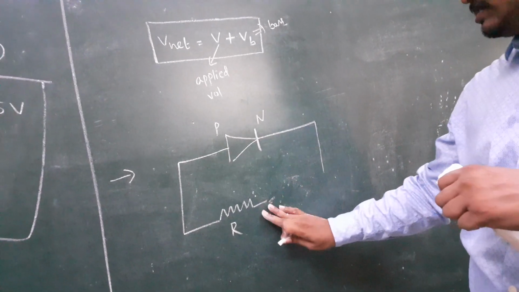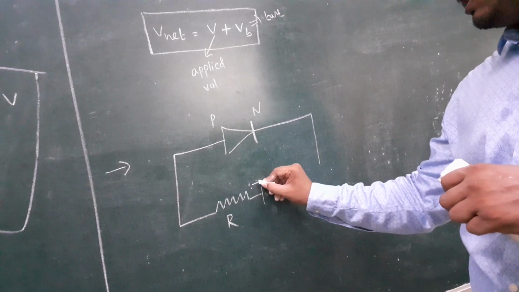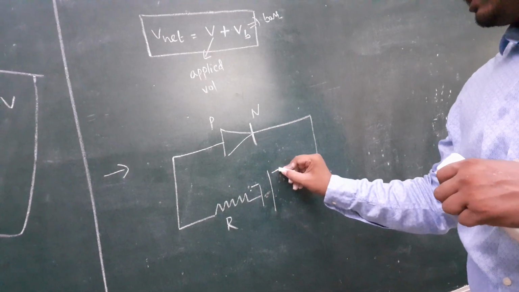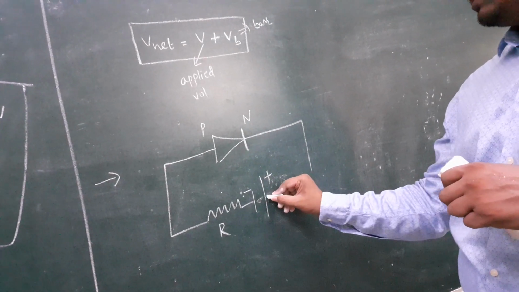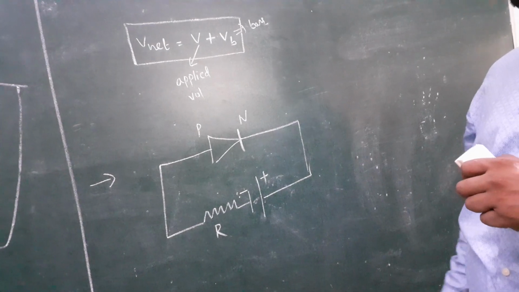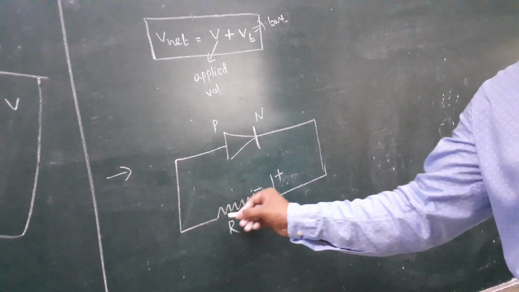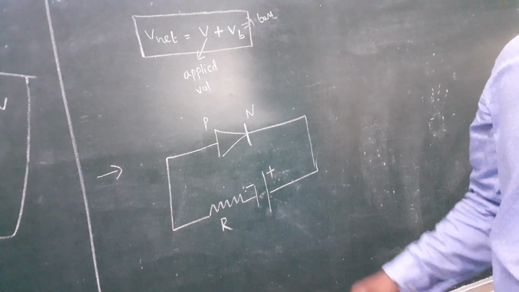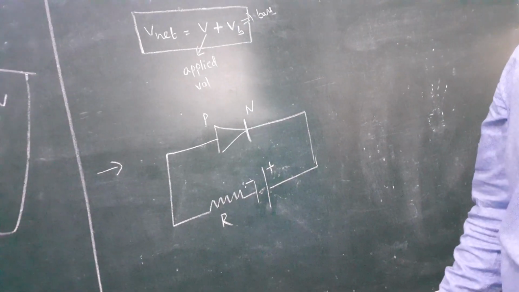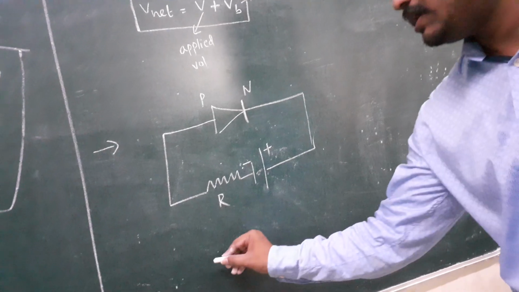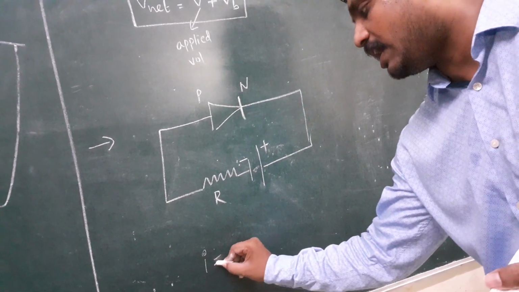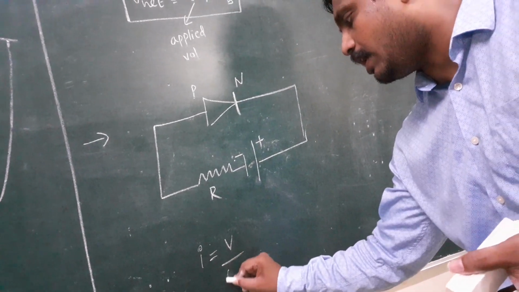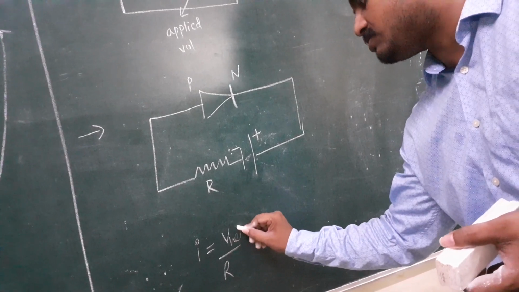P is connected to the negative, N is connected to the positive. This biasing is said to be a reverse bias. Here P is connected to negative, N is connected to positive. That bias is said to be a reverse bias. In the reverse bias, the current flow follows Ohm's law: I equals V by R. Here V means V net.